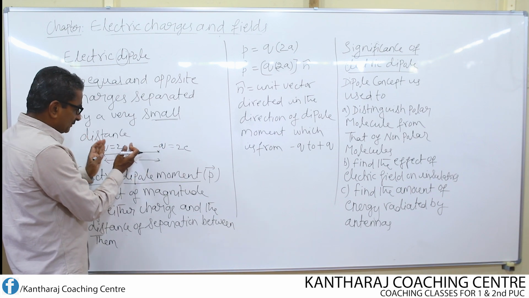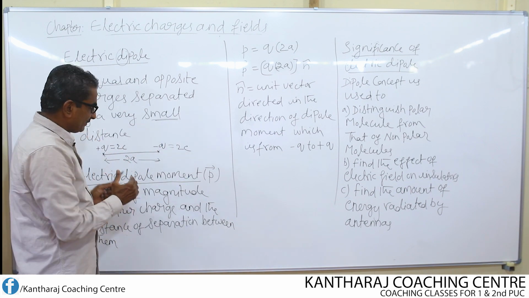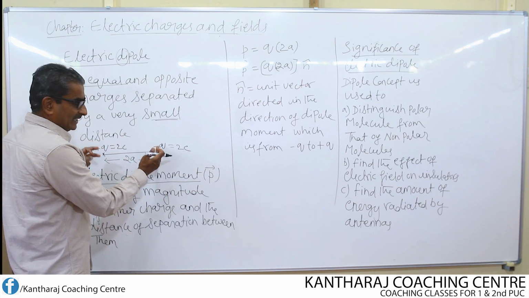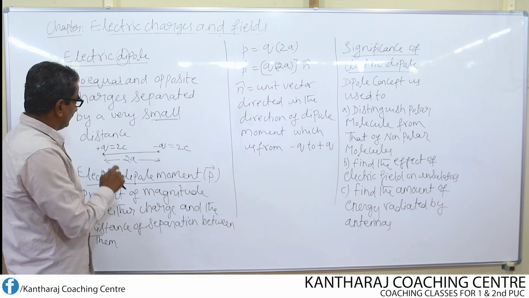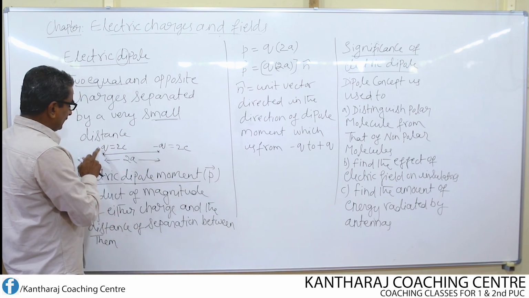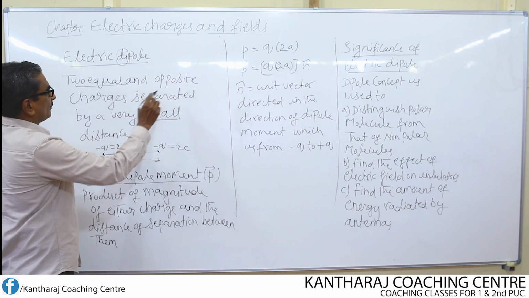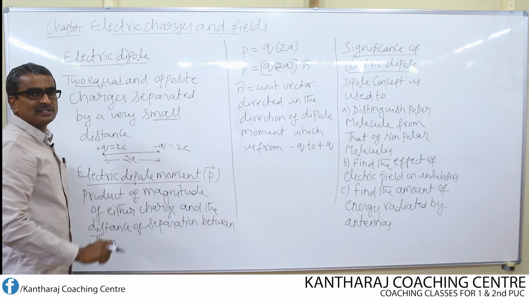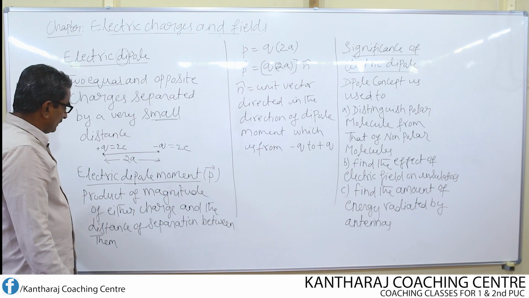It should be as small as possible. But for the purpose of explanation, we have written the two charges well separated. But in reality, the distance between them will be very, very small. So, 2 coulomb, one is plus and another one is minus. So, two equal and opposite charges separated by very small distance is known as electric dipole.